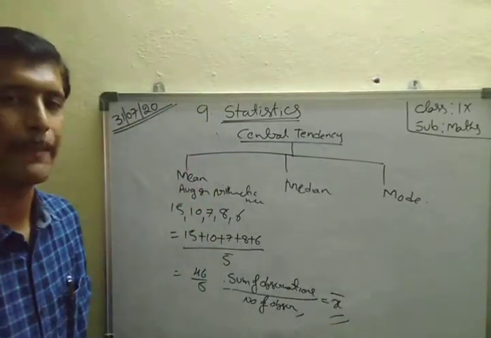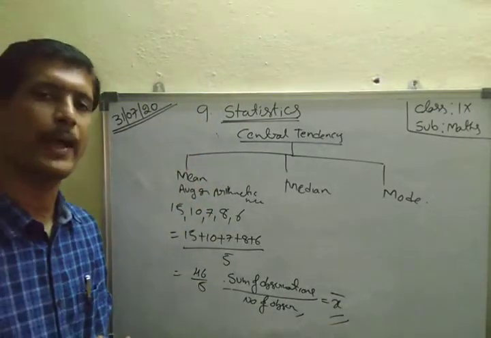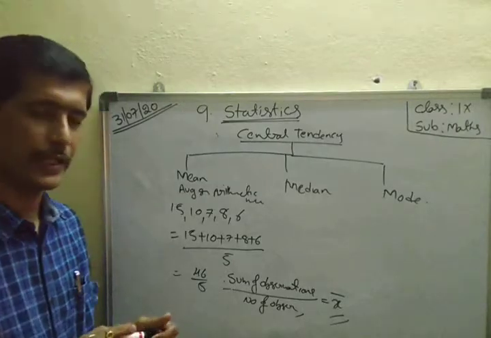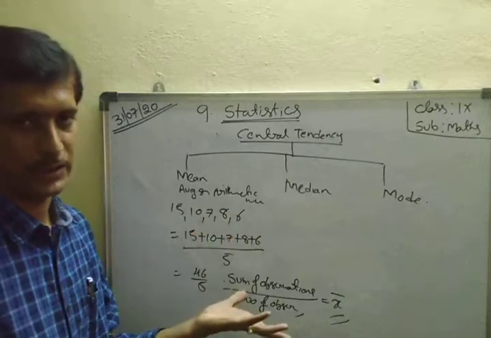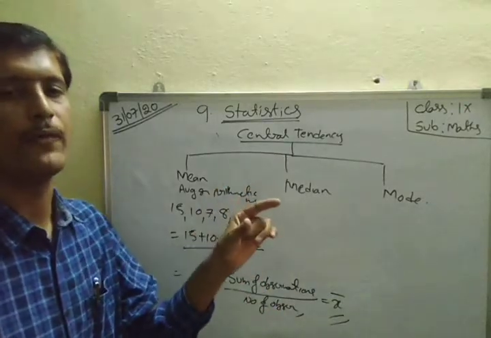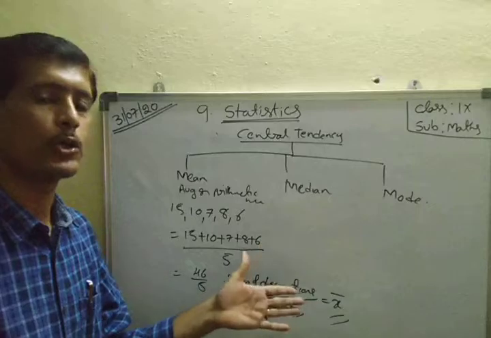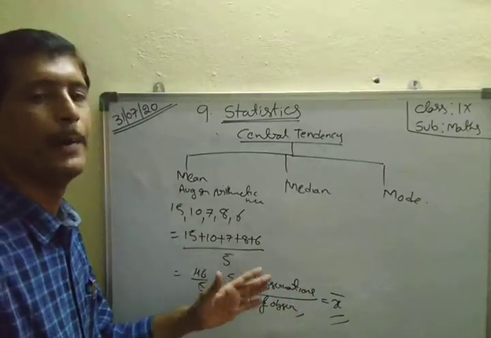X bar means mean, equal to sum of observations by number of observations. With 5 subjects, the average is the sum of all 5 subjects' marks by the total number of subjects; that is the mean.